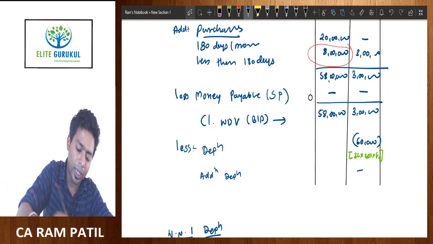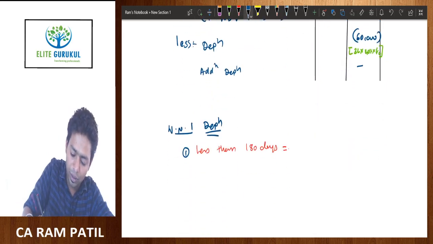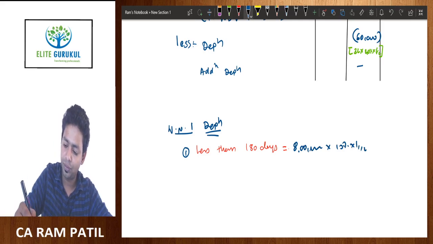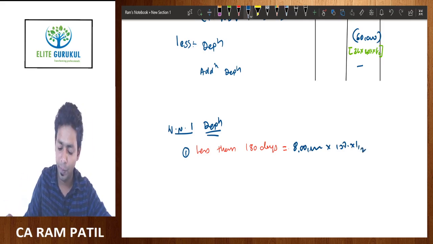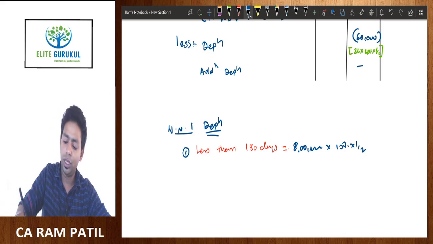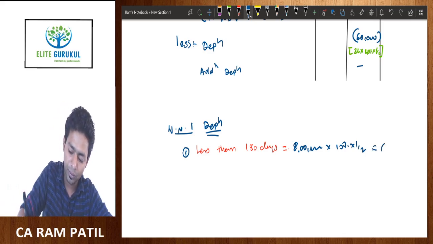So less than 180 days, 8 lakh into 15% into 1 by 2, half depreciation. So 8 lakh into 15% divided by 2 is equal to 60,000.